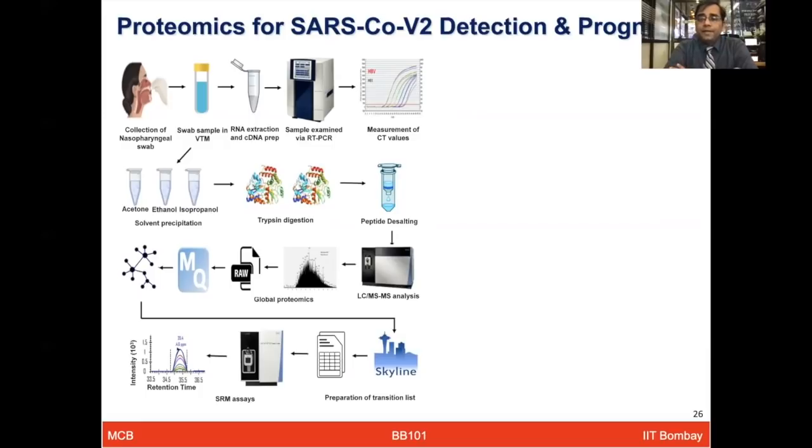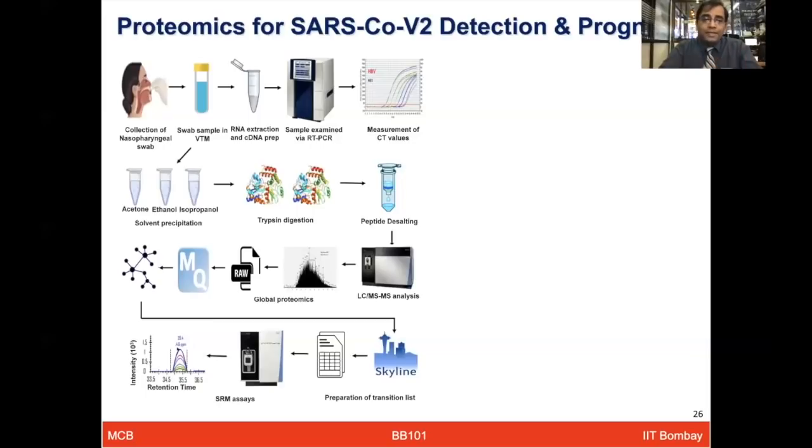During the COVID-19 time, we thought, can we develop a detection system to detect the SARS-CoV-2 virus? And also, when patients come in as mild patients, can we predict that these patients might have disease progression and may be prone to severe COVID-19? So two problems we wanted to investigate.